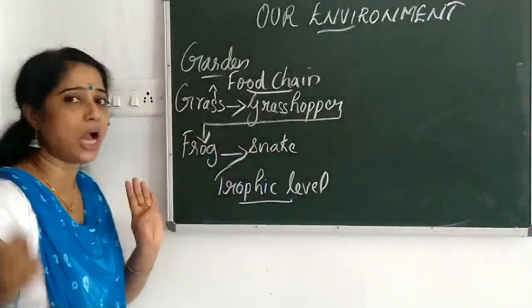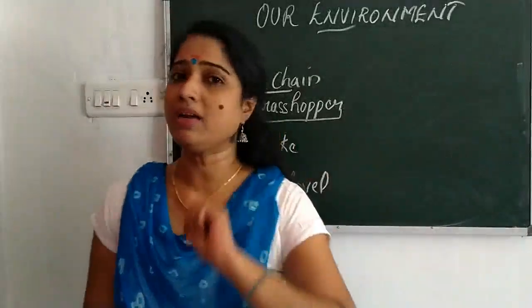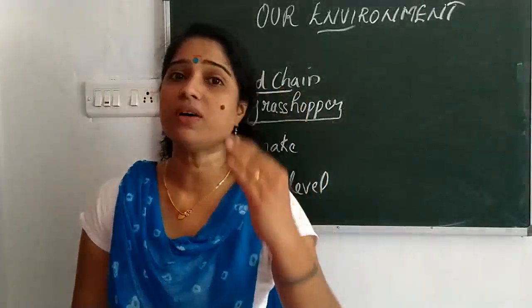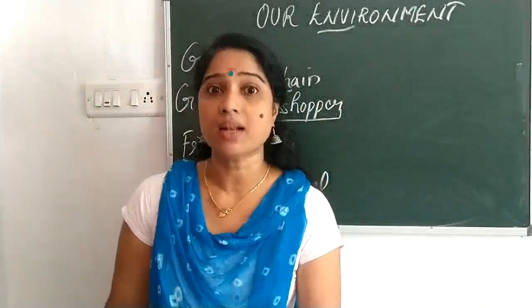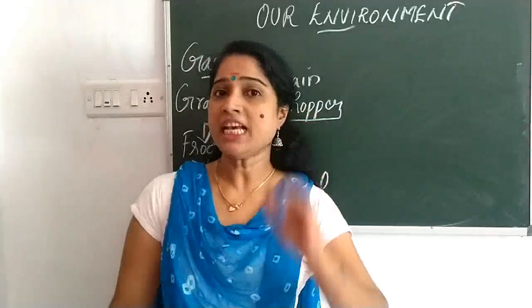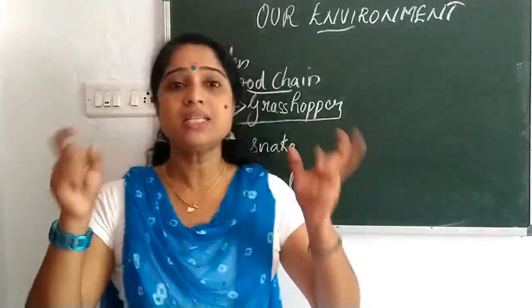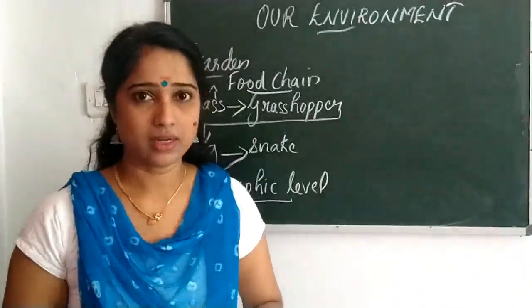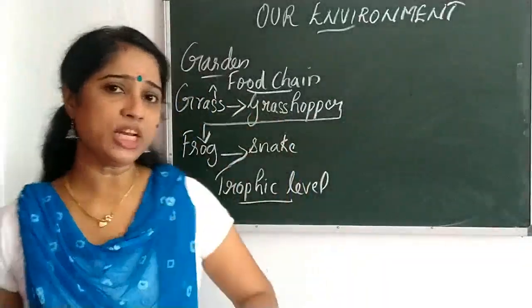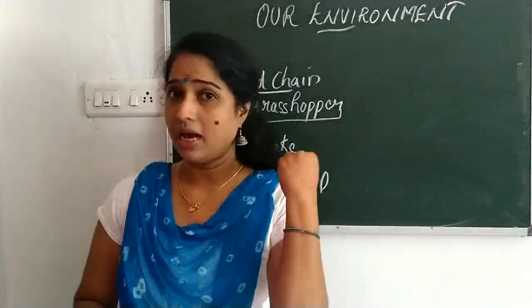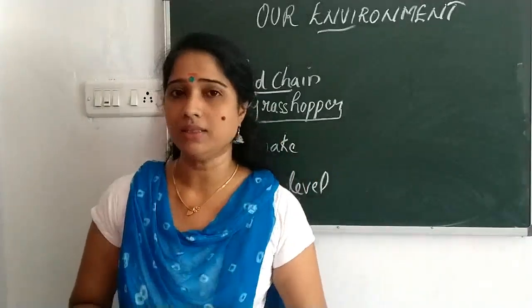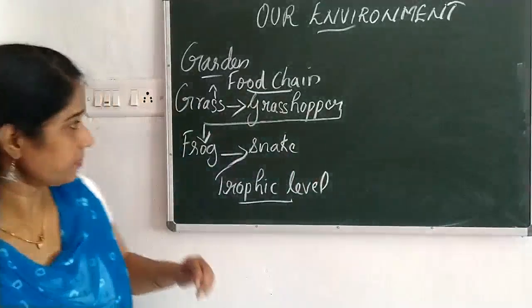So in this food chain, how many levels are there? Four levels are there, and each level is known as a trophic level. Very, very important term. Each level in a food chain is known as what? Trophic level. Clear? So in this food chain, how many trophic levels are there? Yes, there are four trophic levels in this food chain.